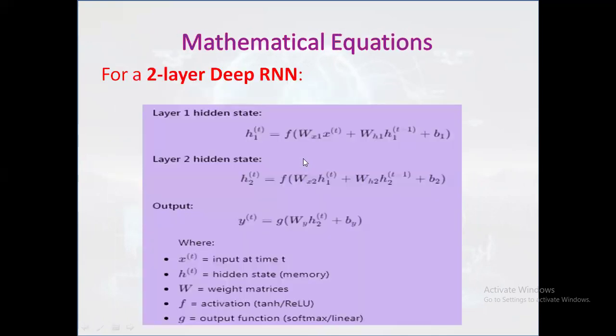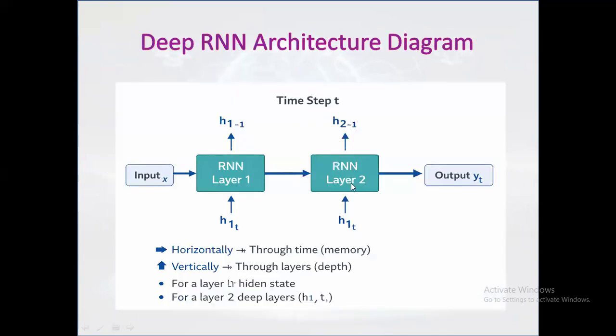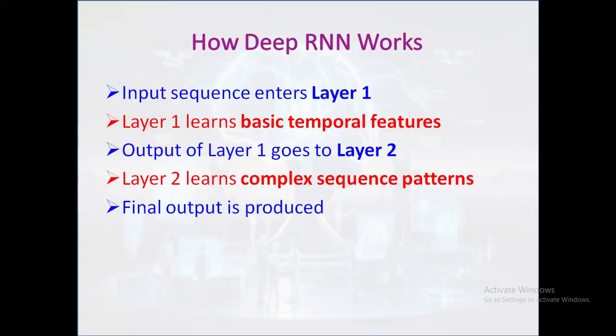In this figure, we can identify that it goes to layer 2. The next layer refines the representation further, and layer 2 learns the complex patterns. This layer captures the long-term dependencies and abstract relationships. Finally, the output layer produces the prediction, converting the learned information into final results.